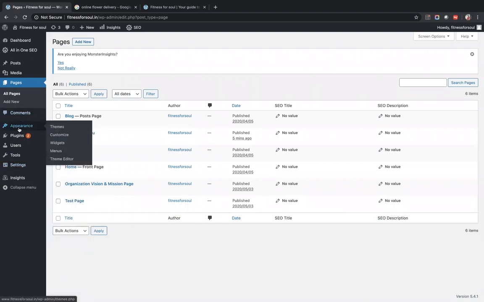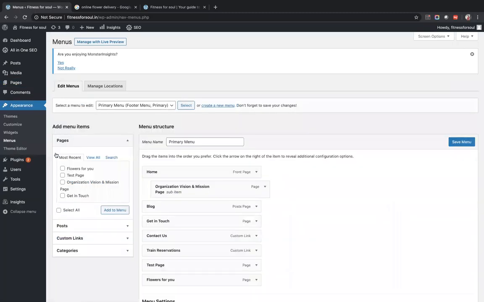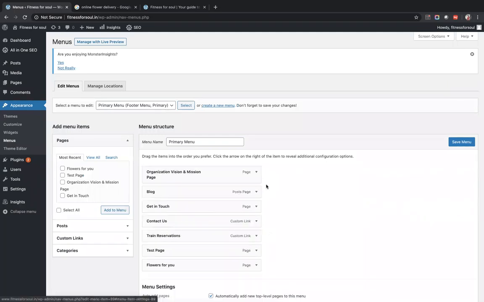Again, go to appearance, because it's a part of the overall appearance of the website. We'll go to appearance, we'll go to menus. These are the existing menus that we have. I'll remove everything.